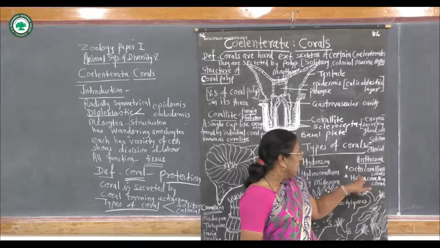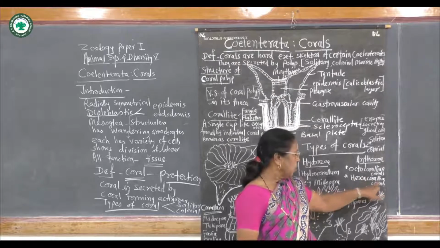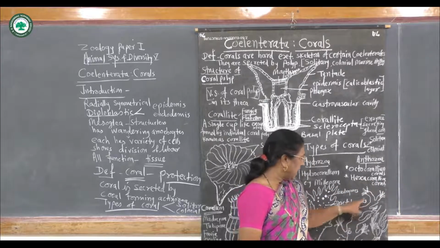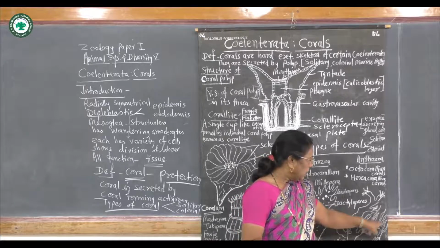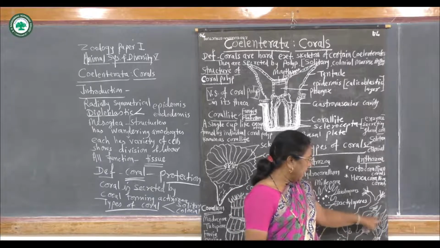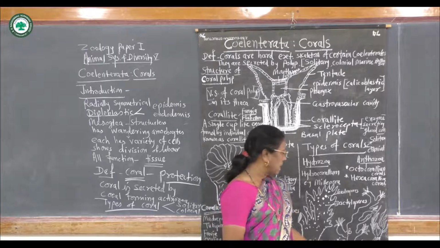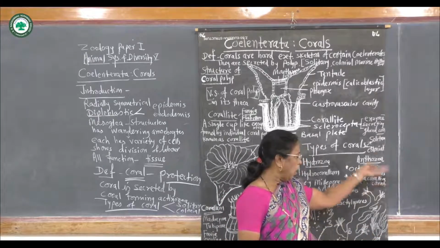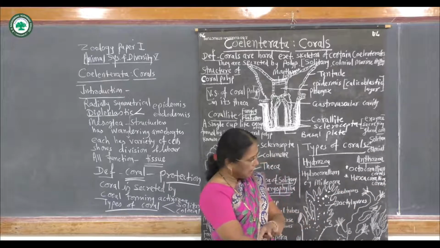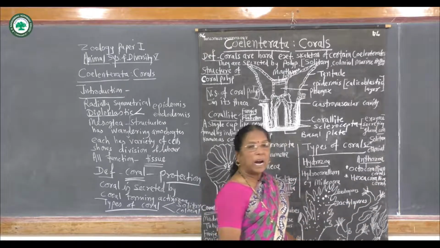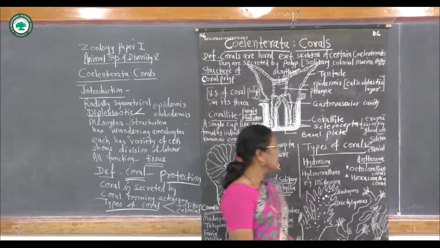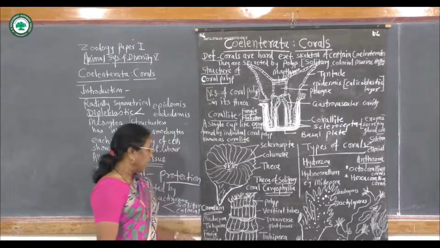In hexacorallian corals there are no side branches. Here numerous elongated tentacle-like branches are found in Gorgonia. There are no side branches, and they develop on the anterior side only, and give support to the body.